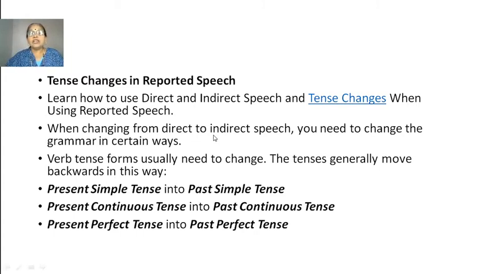When changing from direct to indirect speech, you need to change the grammar in certain ways. Verb tense forms usually need to change. The tenses generally move backwards in this way. Present simple tense into past simple tense. Present continuous tense into past continuous tense. Present perfect tense into past perfect tense. So, if these tenses are in these sentences, it will become vice versa in reported speech, in indirect speech. Okay.